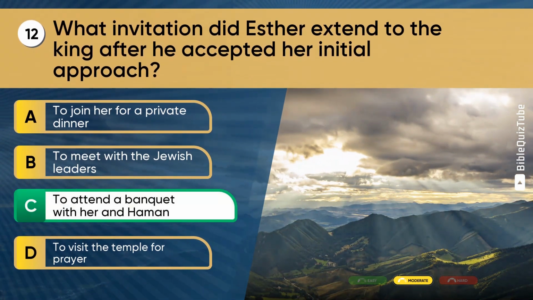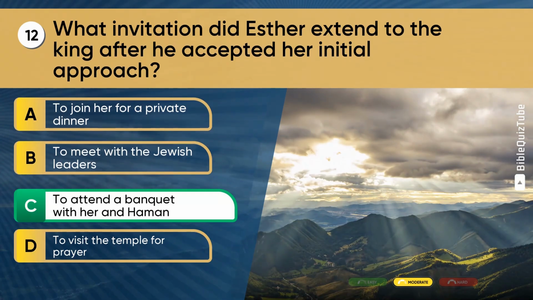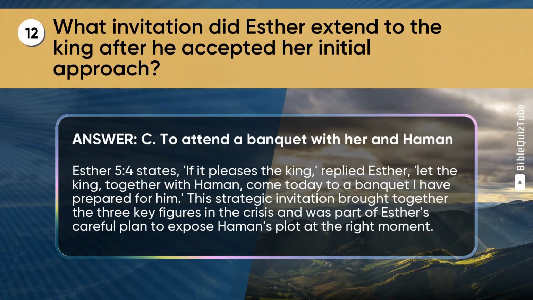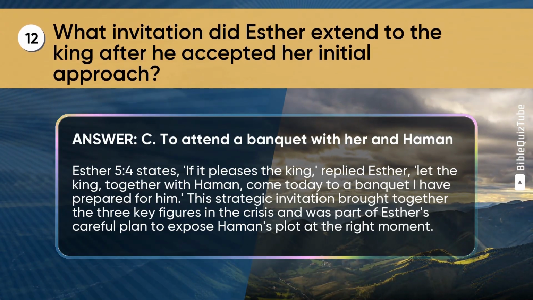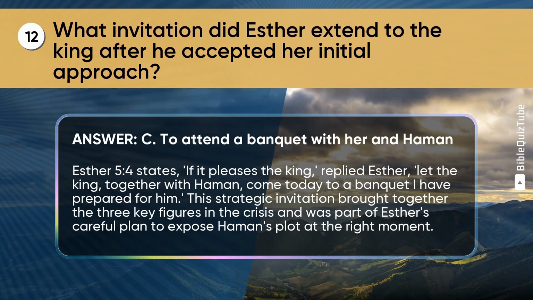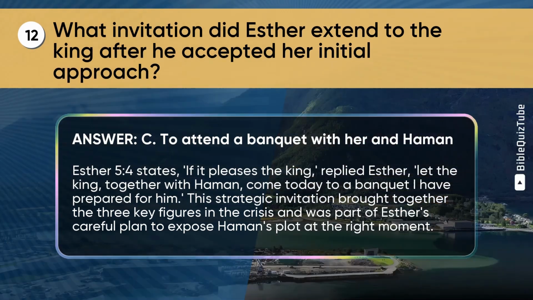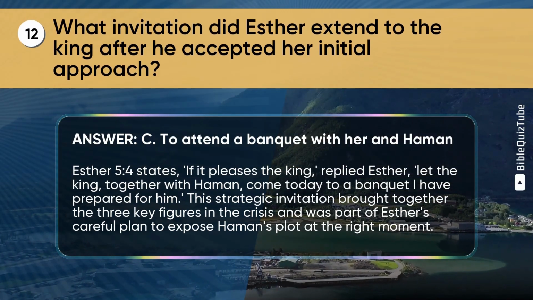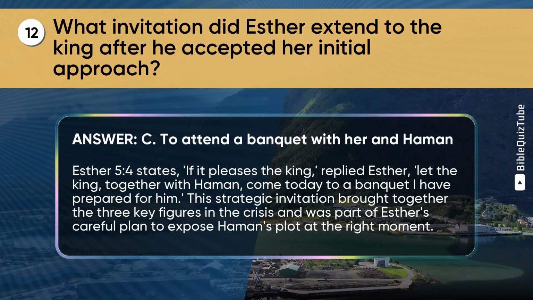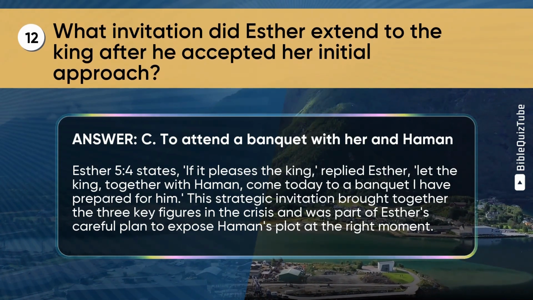The correct answer is C. To attend a banquet with her and Haman. The explanation. Esther chapter 5 verse 4 states, "If it pleases the king," replied Esther, "let the king, together with Haman, come today to a banquet I have prepared for him." This strategic invitation brought together the 3 key figures in the crisis and was part of Esther's careful plan to expose Haman's plot at the right moment.